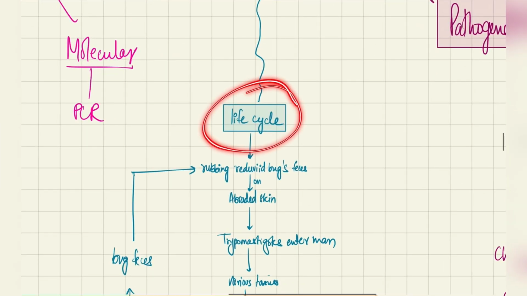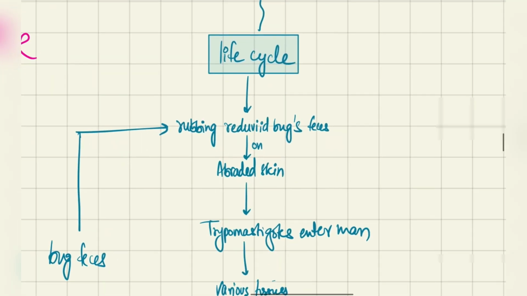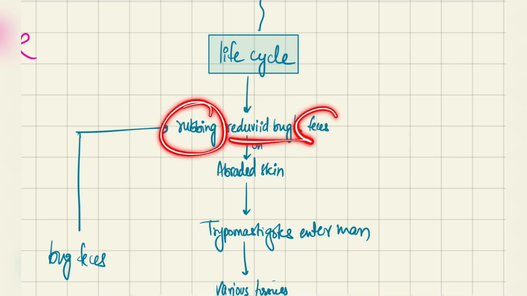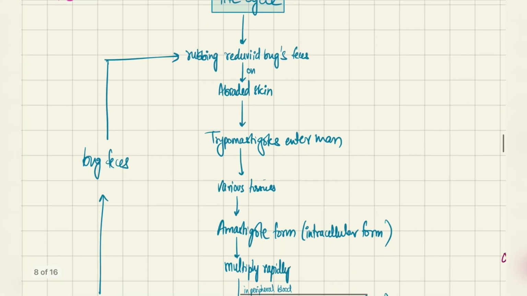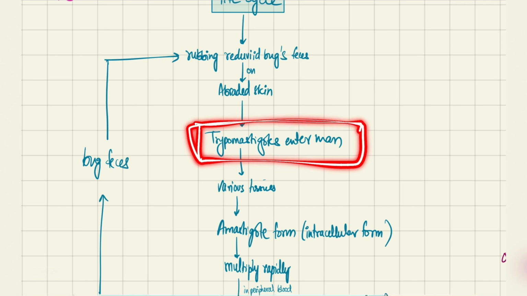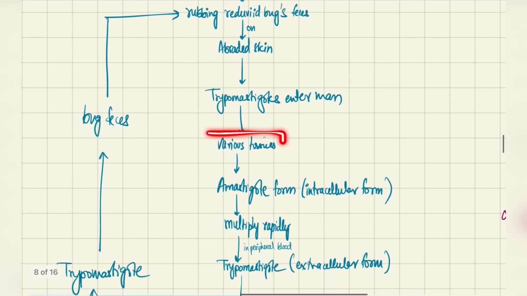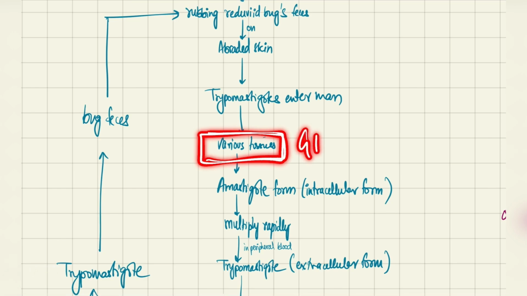Coming to the life cycle, Trypanosoma cruzi starts its infection by the transmitting vector, which is the reduviid bug. It spreads by rubbing the reduviid bug's feces on abraded skin. After this, the trypomastigotes enter the man. The feces contain the trypomastigotes, which enter the man and go into various tissues. These tissues can be GIT tissues, nervous tissues, or anywhere.